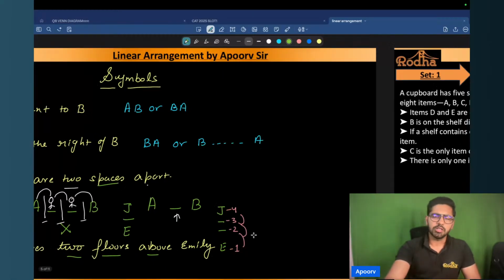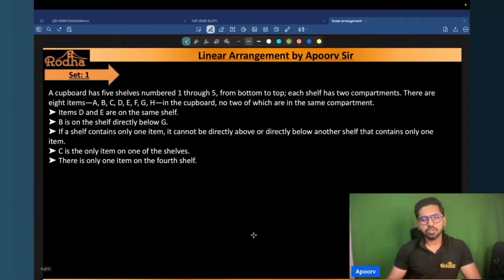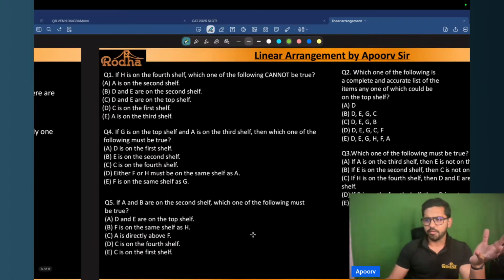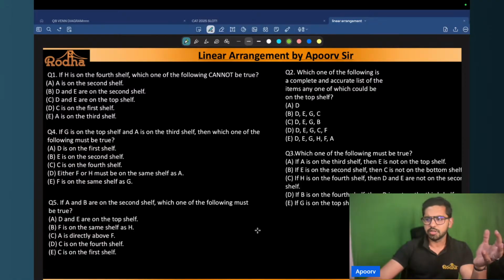So I'll give you a small set here. This is the set for today. It's an easy puzzle, right? It's a seating arrangement, an arrangement based puzzle, obviously, and there are a certain set of questions here. So these are the questions. You can take a screenshot of the questions first, and I would want you to try these questions. Please try these 5 questions here, and then we will discuss them one by one, right?